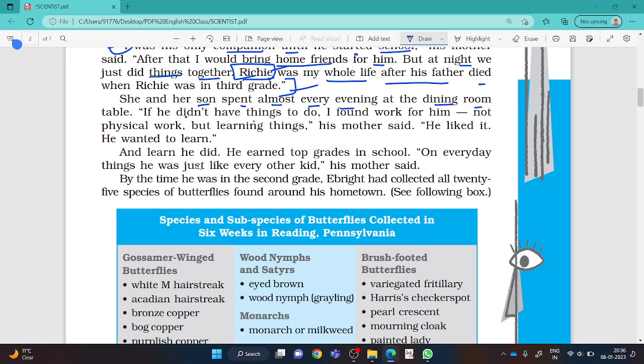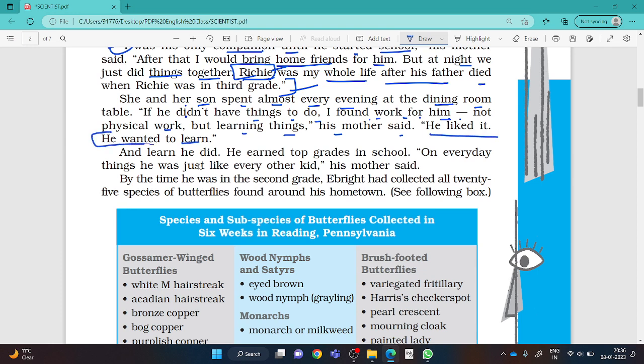If he did not have things to do, I found work for him. Her mother is saying that she always made her son engaged in learning different things. She used to sit together with him. Also, she used to find work for him, not physical work but learning things. His mother said he liked it, he wanted to learn.